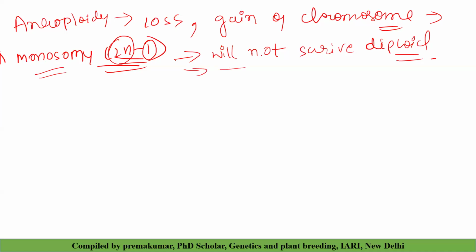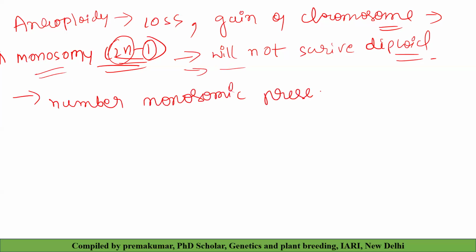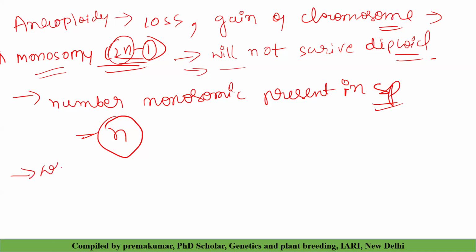Then, what is the possible number of monosomics present? This typical question has been asked many times. The number of monosomics possible in a species is equal to n. For example, take wheat. How many monosomics are possible?